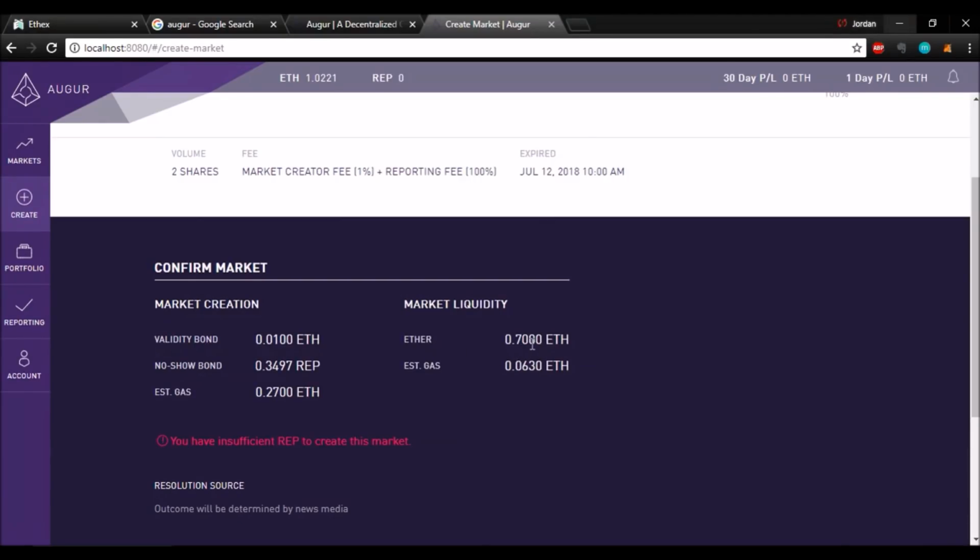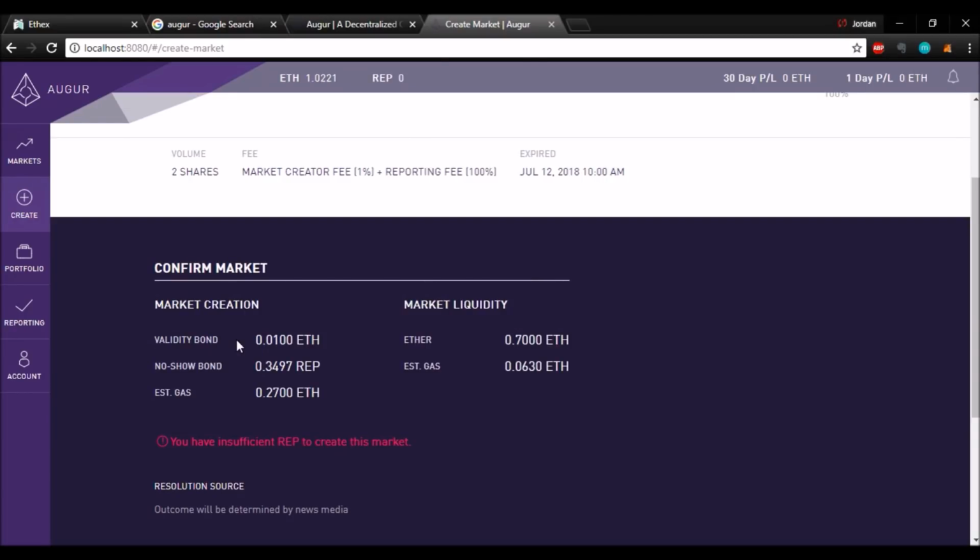We just put 0.7 Ether up onto our market to make it more attractive to other people. This gas is just a mining fee, and it's not something that we're going to be able to avoid. On the market creation side, we have a couple of items that might not be familiar.